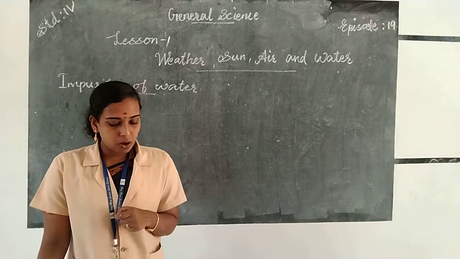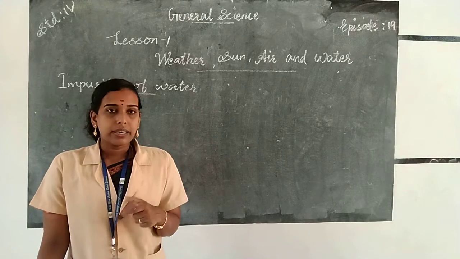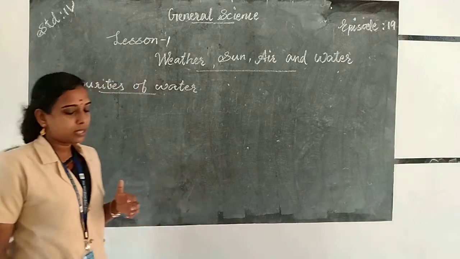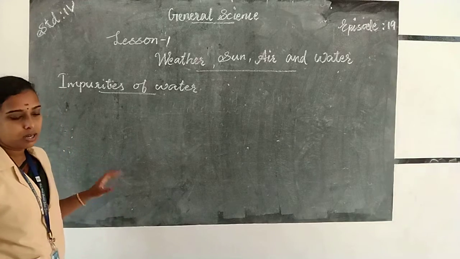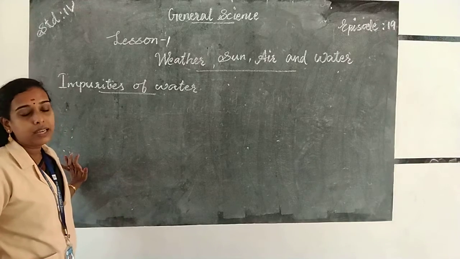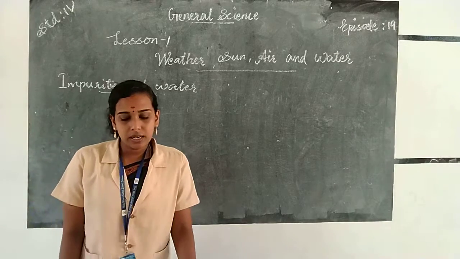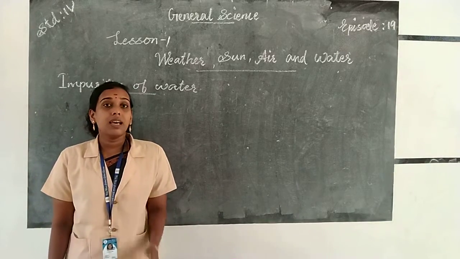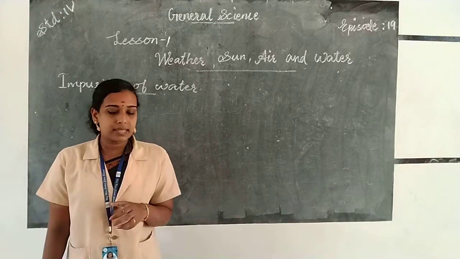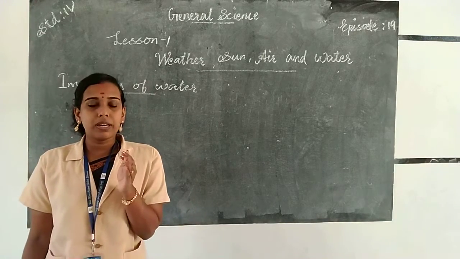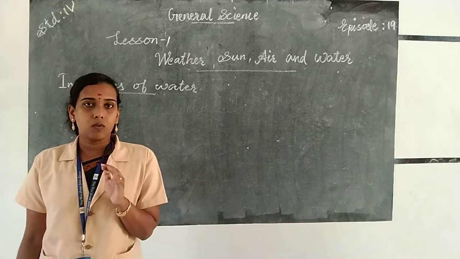The different processes that we use to purify water are boiling, sedimentation, decantation, filtration, adding chlorine tablets, then using filters. These are the different methods that we use to purify water.